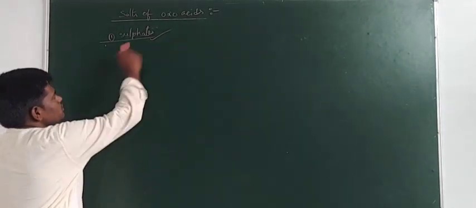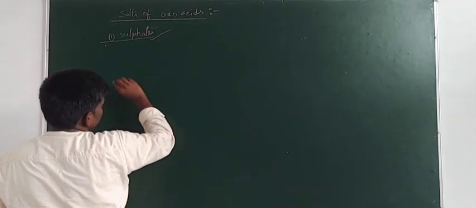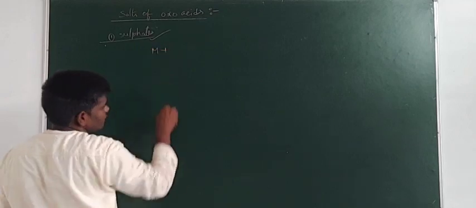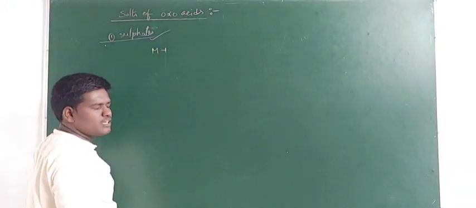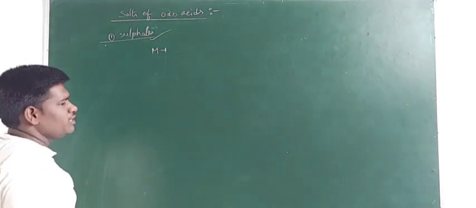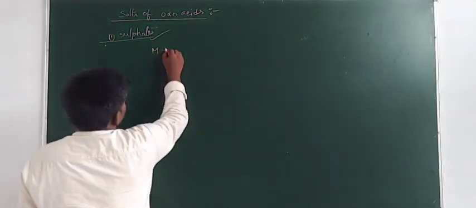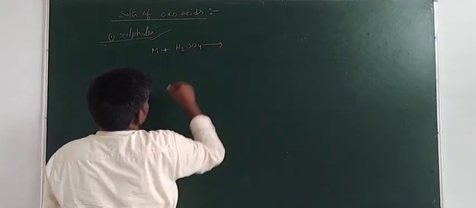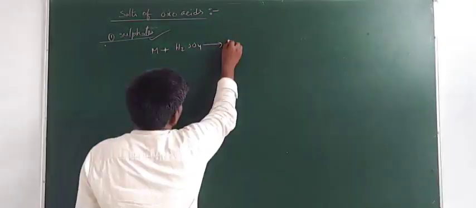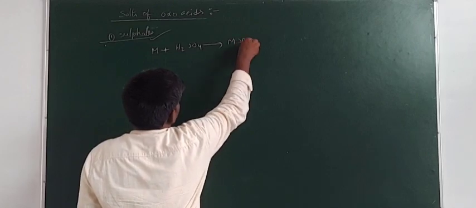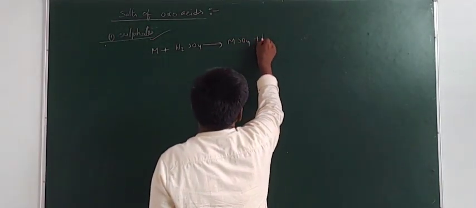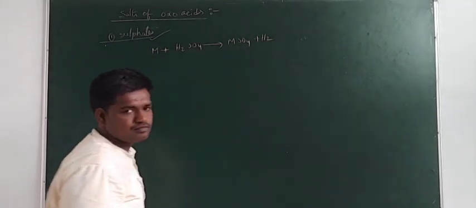Now sulfates, we can prepare them when we treat the second group metal, from beryllium to barium, with sulfuric acid, H2SO4. Then we get the metal sulfate, and hydrogen gas is also liberated.